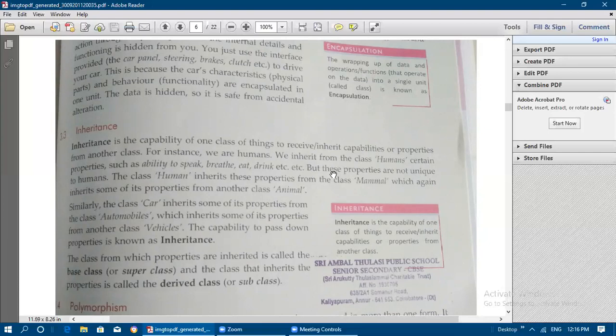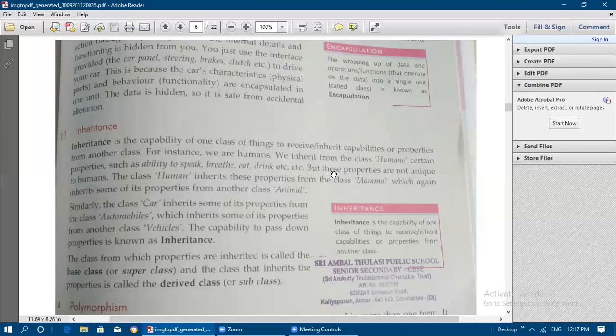Or if the subclass is inheriting some properties from the parent class, that is also inheritance. The class from which properties are inherited is known as parent class, base class, or super class. And the class that inherits the properties, which class is deriving or receiving that property, is known as derived class or subclass.